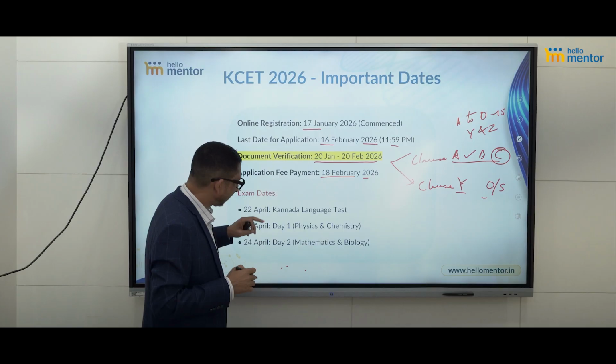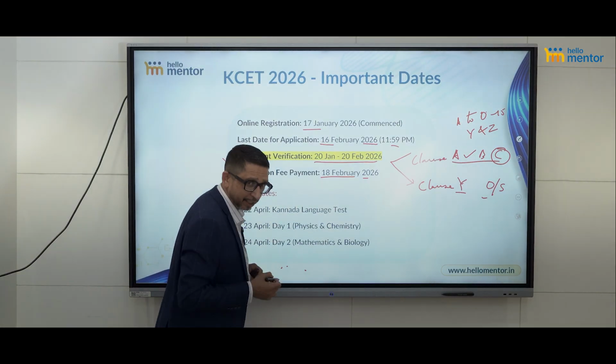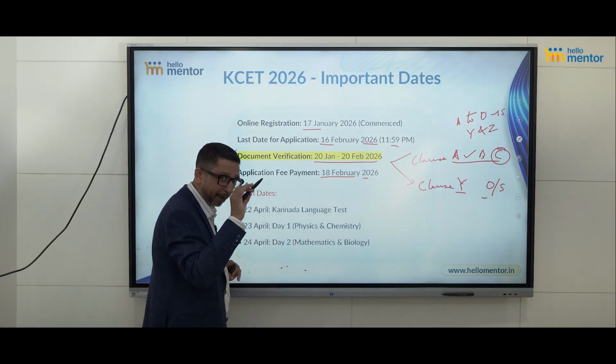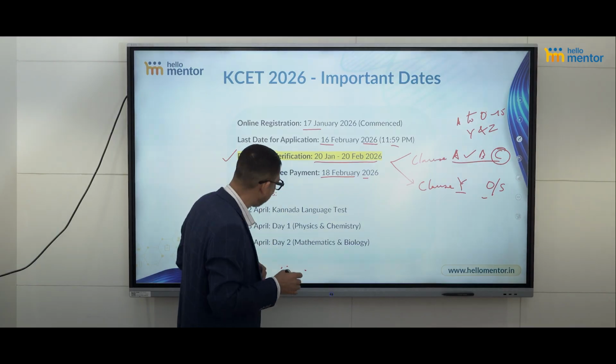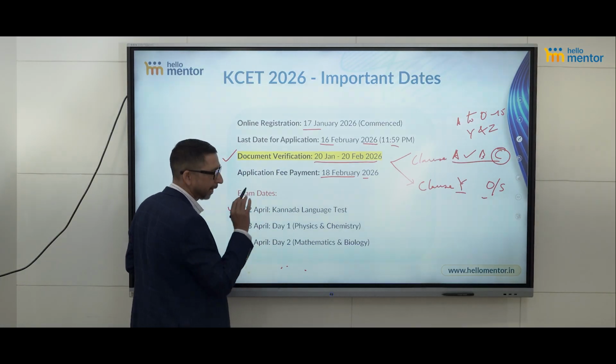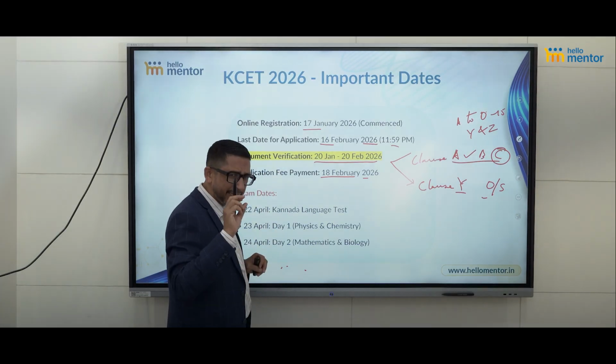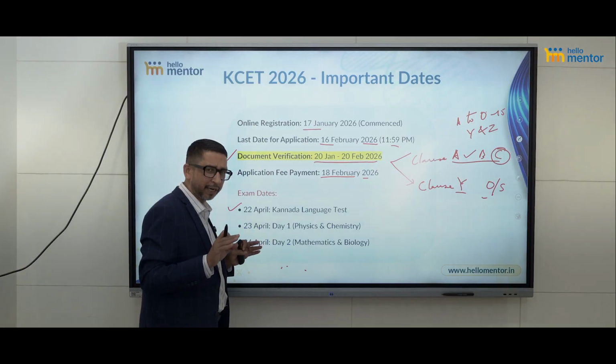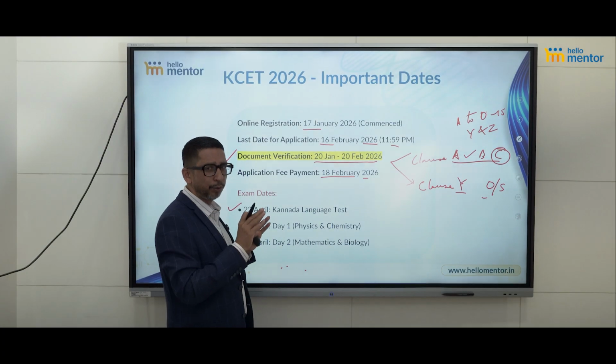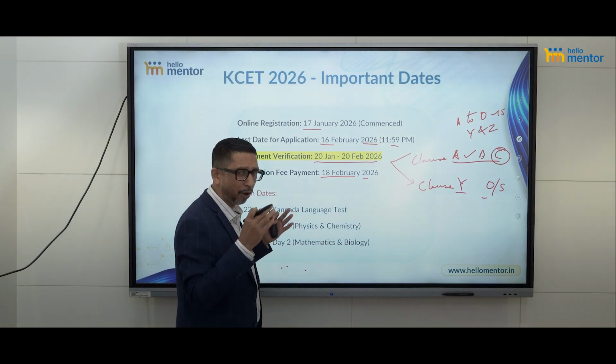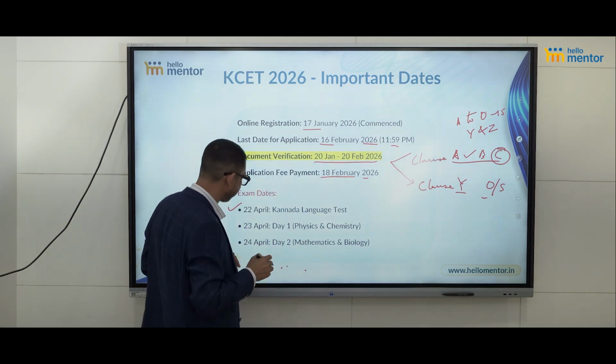Now, which are the exam dates? You remember clause C we discussed just now. People who are from outside Karnataka write the exam. So on 22nd April, this Kannada language test will happen. There are some designated centers only in a few cities of Karnataka in which these tests happen. So you will not get this test center everywhere in India, or even everywhere in Karnataka.